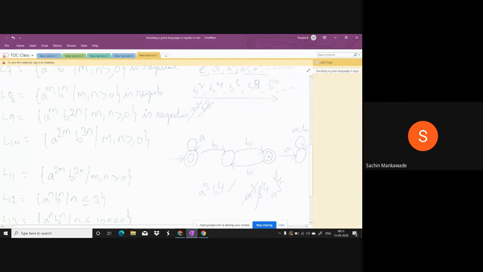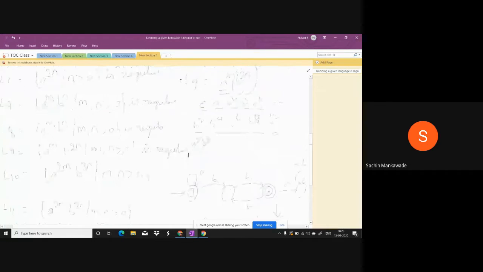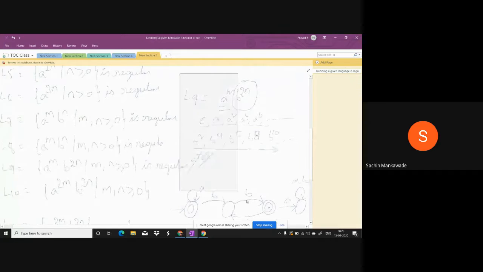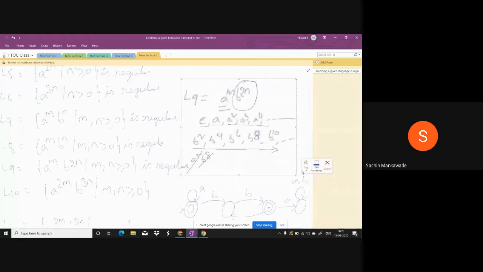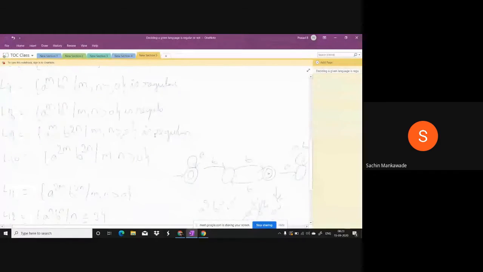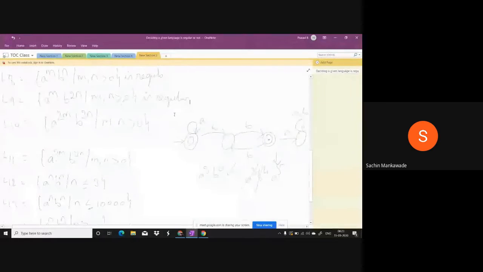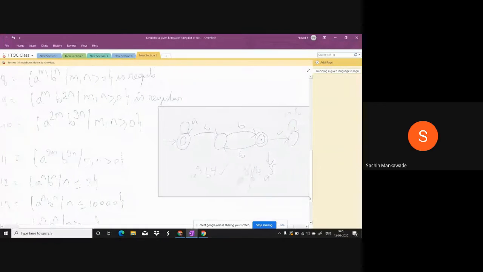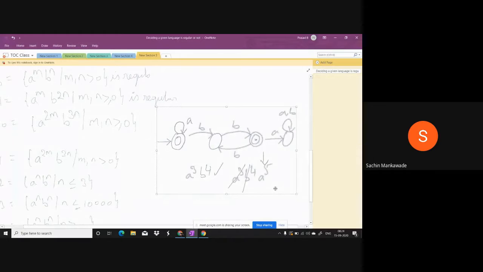Now, simultaneously you can copy the diagrams. So L10, what about L10?